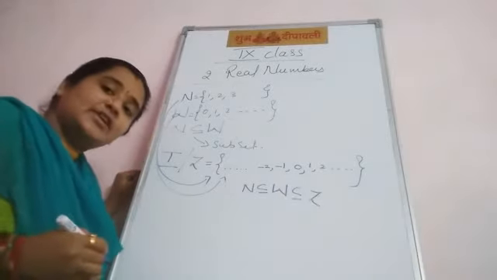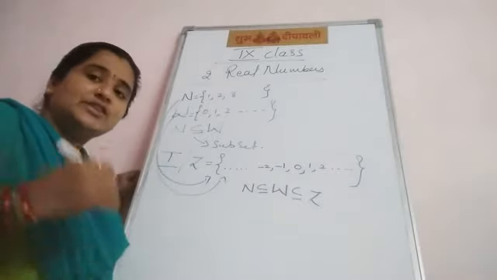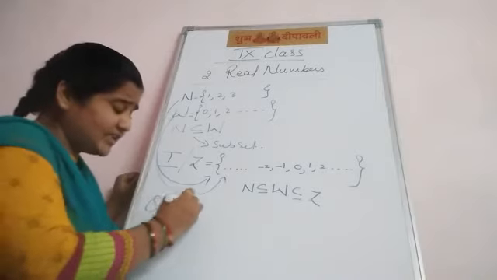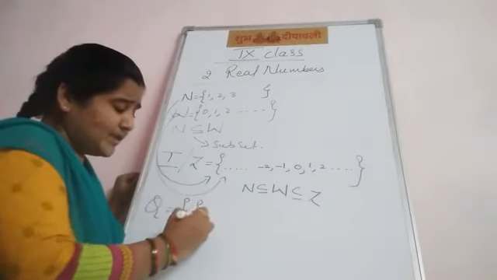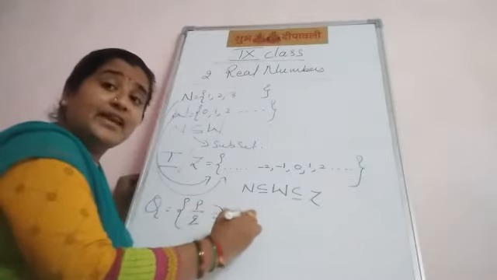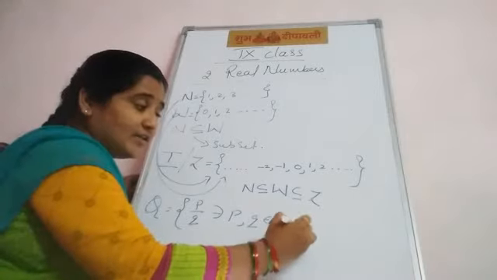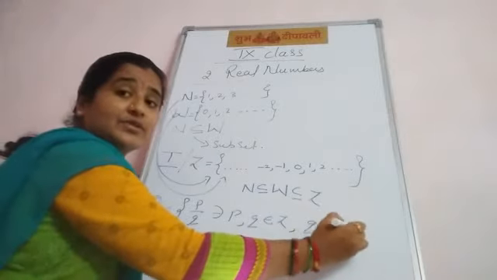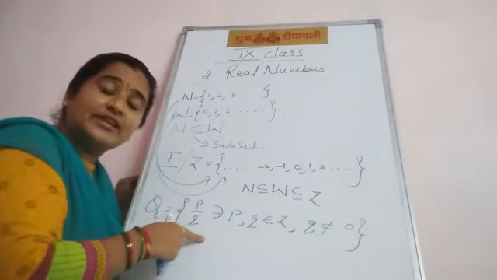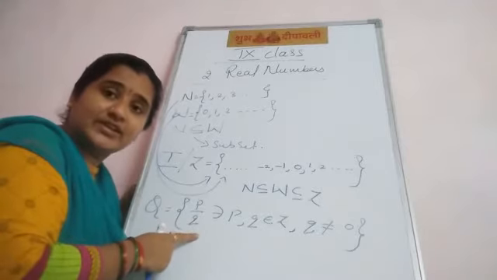Then after integers, which type of numbers do we learn? Rational numbers, which are denoted by Q. How do you write rational numbers? In the form P upon Q, such that P, Q belong to integers and Q not equal to 0. Here we can find negative rational numbers as well as positive rational numbers.